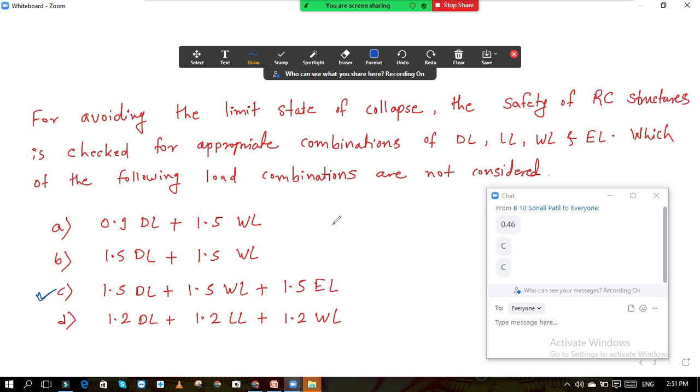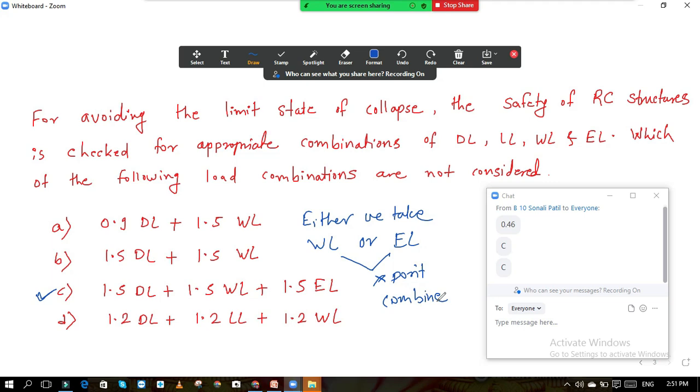While analyzing the structure, we take either wind load or earthquake load. We don't combine these two loads. Why? Because wind load's value is much higher and earthquake load value is also much higher.